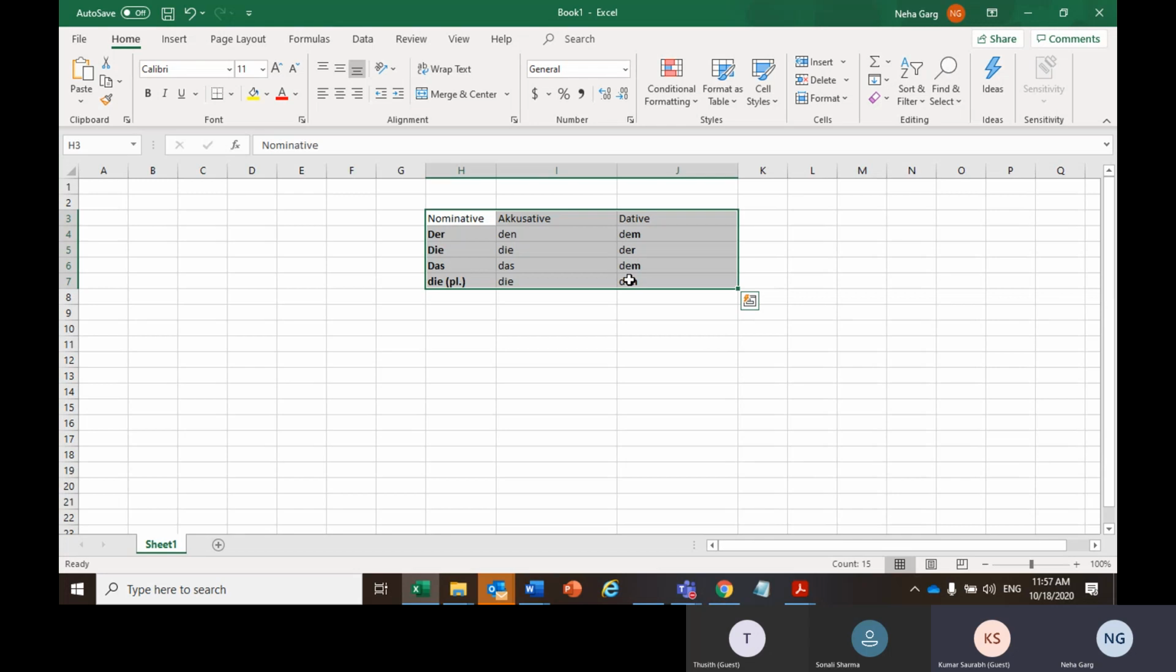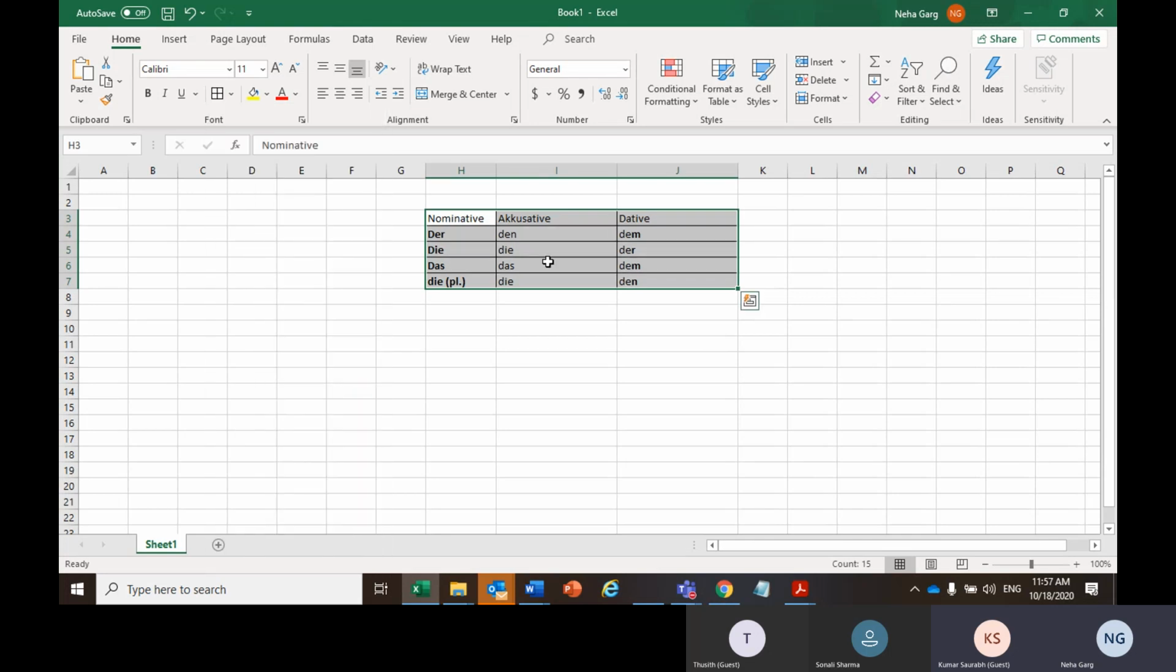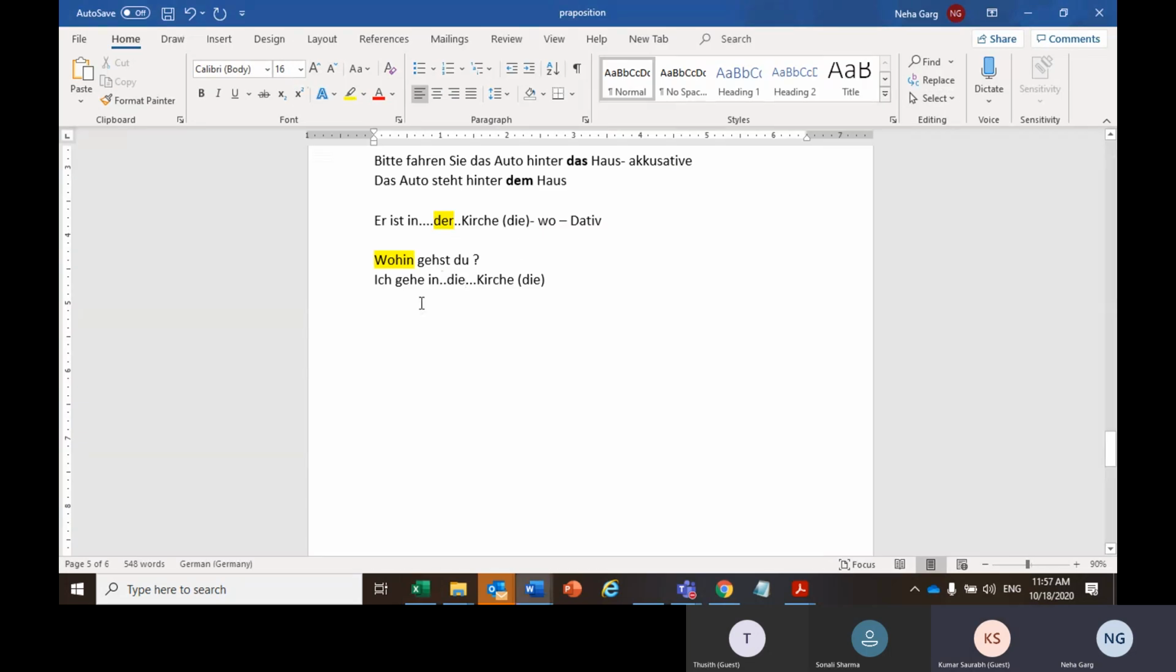This table is not completely there in everyone's head. So this is very important that this table is on your fingertips. The die would remain die in accusative case. See this. Dative, you're already there, so die would turn to der there. But if you're going somewhere, that will be accusative. Die would remain die. So ich gehe in die Kirche, aber ich bin in der Kirche.